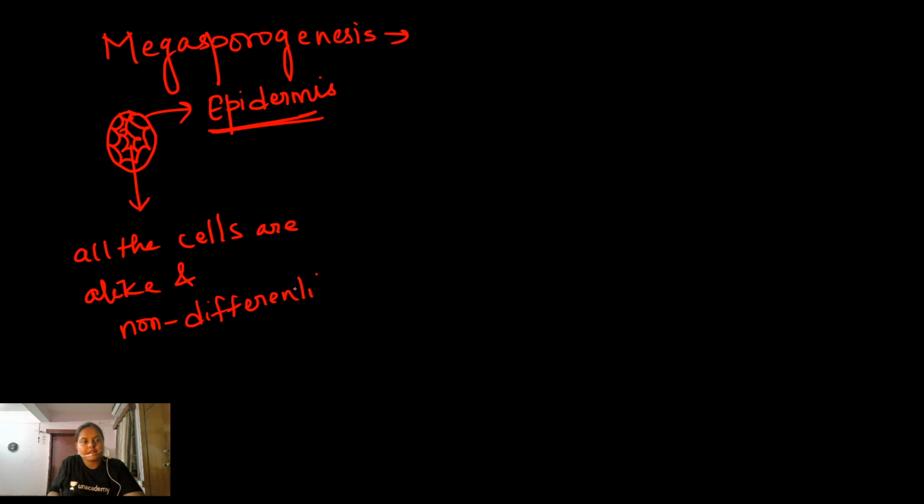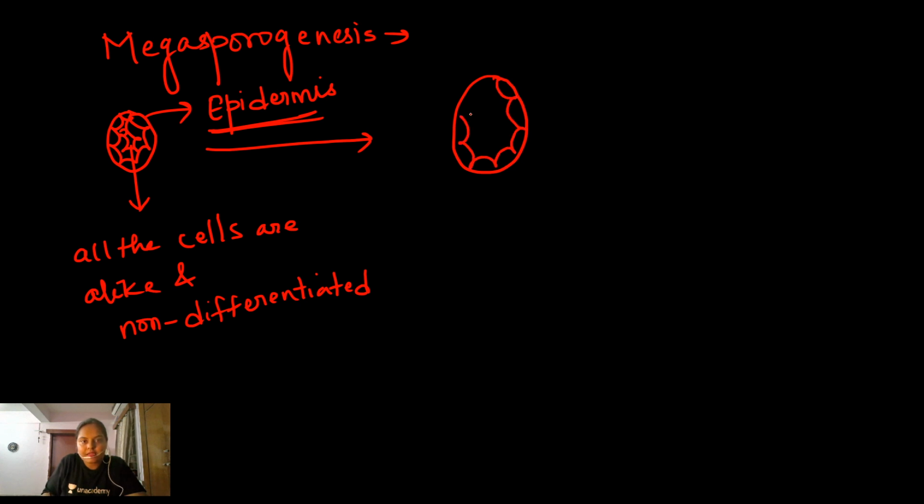Then what happens, students? First of all, any one cell absorbs nutrition and grows in size. Any one cell from the hypodermal region becomes distinct from the rest of the cells because it contains dense cytoplasm and a prominent nucleus.